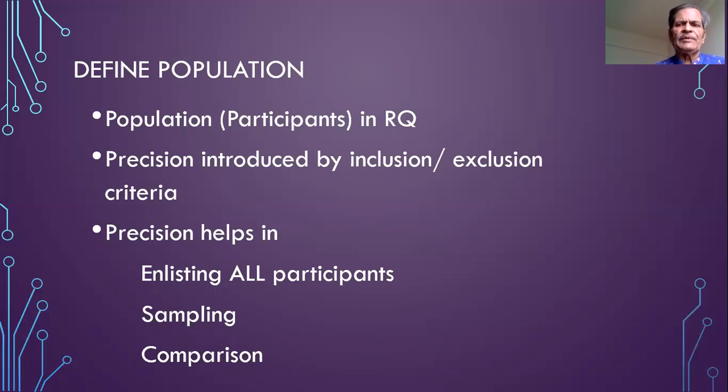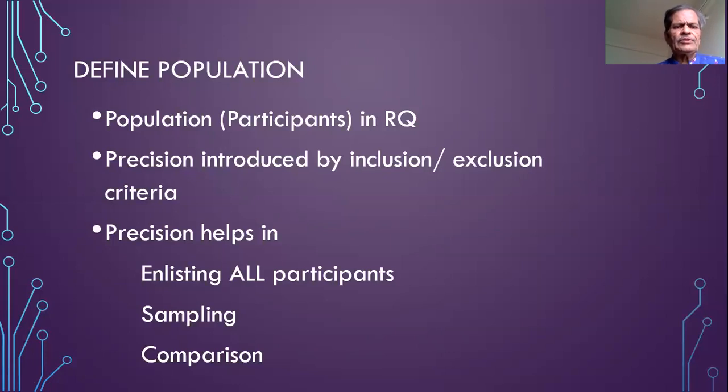Otherwise, the research question will become very long. So for the sake of brevity, there is only an indication given about the population, but the population is precisely described by introducing the inclusion and exclusion criteria.